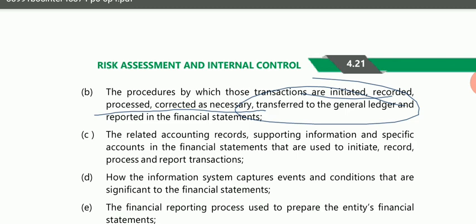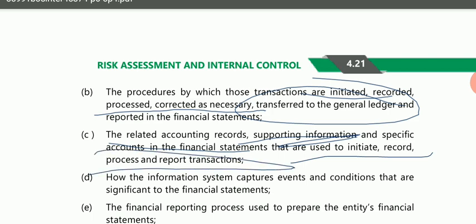Then your third point is the related accounting records, supporting information and specific accounts in the financial statements that are used to initiate, record, process and report transactions. This is also related to the first point: what are the other related accounting records, or the supporting information that the entity is supposed to maintain, and how the entity maintains it. What are the specific accounts, and how are they used to initiate, record, process and report the transactions. So the auditor is supposed to check the supporting information and the way it is initiated and recorded.